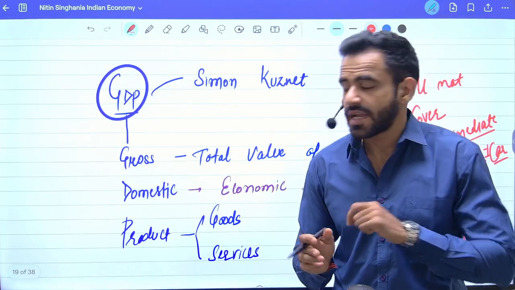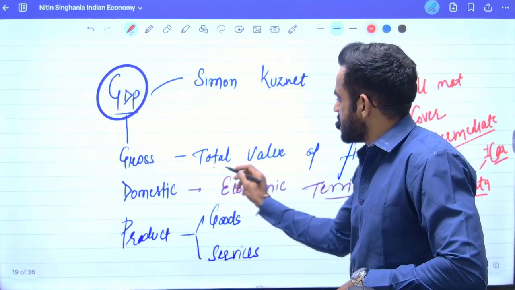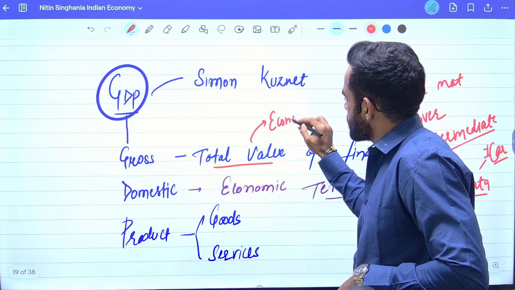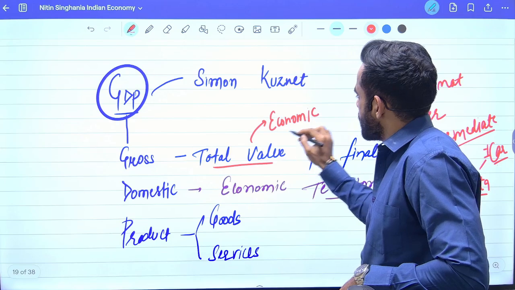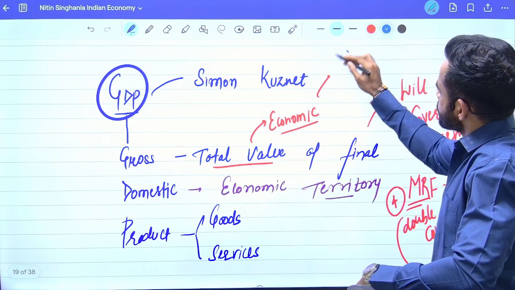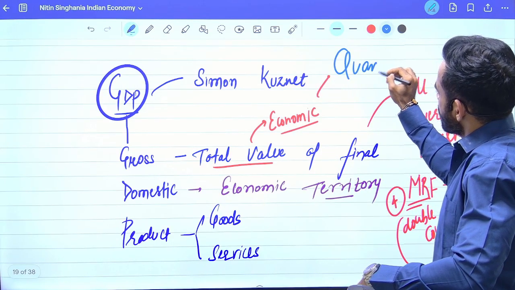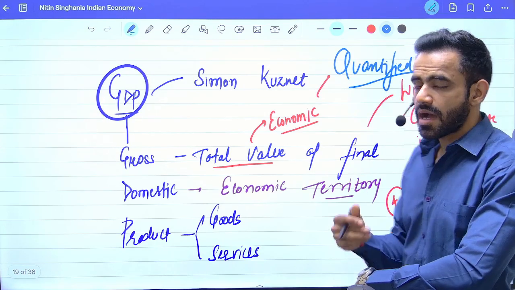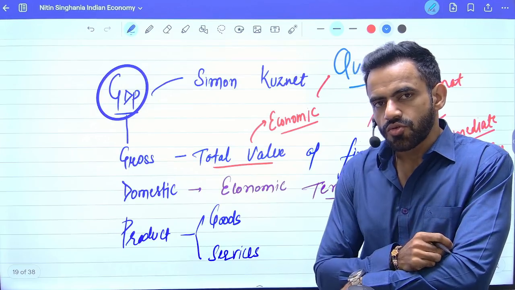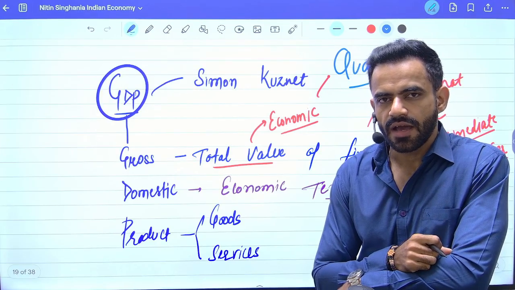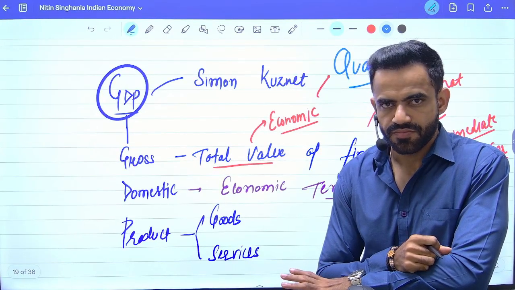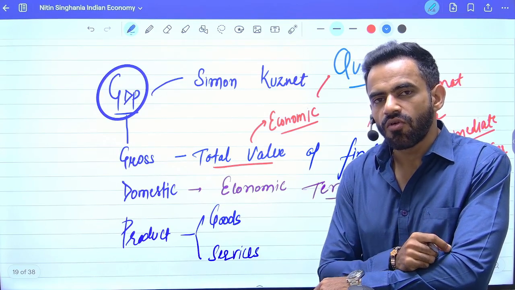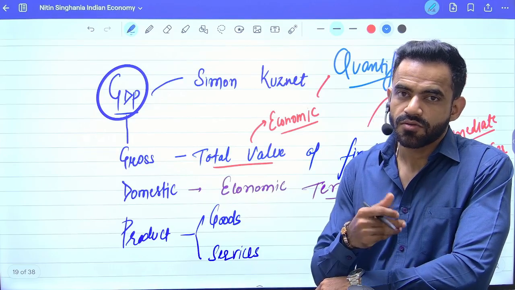Second thing, the GDP covers the economic value of the items. Economic basically means something which can be quantified. Quantified basically means you can count it. Therefore, those items which cannot be quantified are not part of GDP. Cannot be quantified basically means there is no fixed monetary value of that particular good or service.